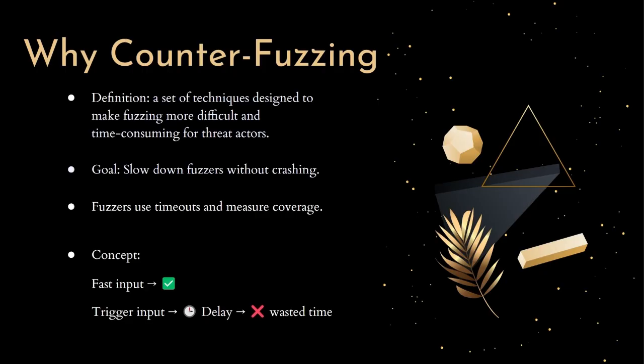So if your program normally takes, let's say, 5 milliseconds to run, but now one specific type of input causes it to run for 2 full seconds, the fuzzer is going to spend way more time processing that one input, even if it doesn't crash the program. That means you've just slowed down the entire fuzzing campaign. You've essentially wasted the attacker's time, or at least severely limited their ability to explore more of the program. That's the value of counter-fuzzing. It's not about being bulletproof, it's about being annoying. And for defenders, that can sometimes be enough to shift the balance.